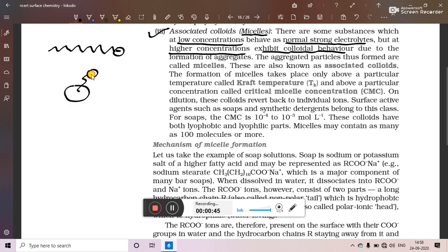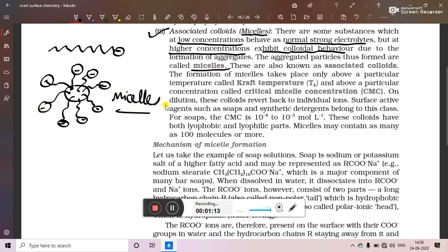exhibit colloidal behavior. So here more than one molecule will get aggregated or accumulated, or we can say collected at one place, and due to this reason they are showing colloidal behavior, because in that case their size becomes bigger, equal to colloidal size. The aggregated particles thus formed are called micelles. These are also known as associated colloids.